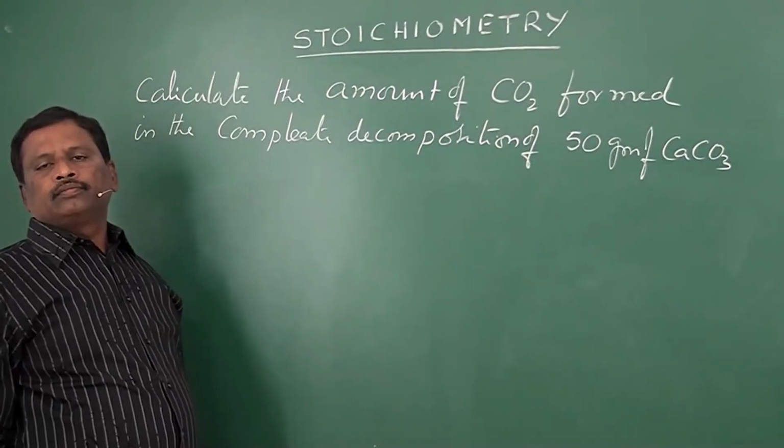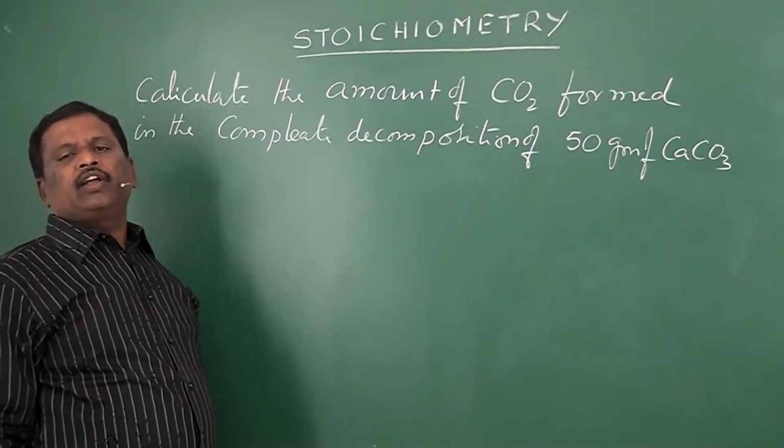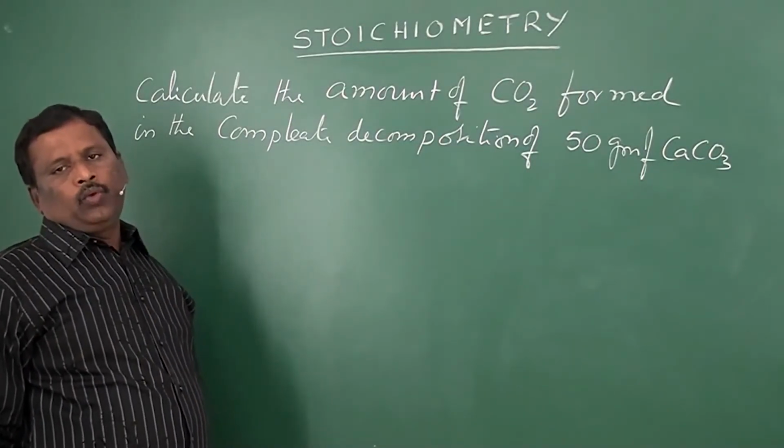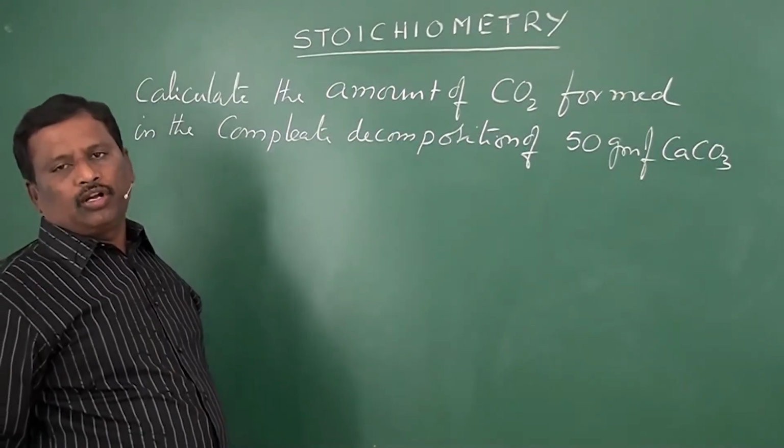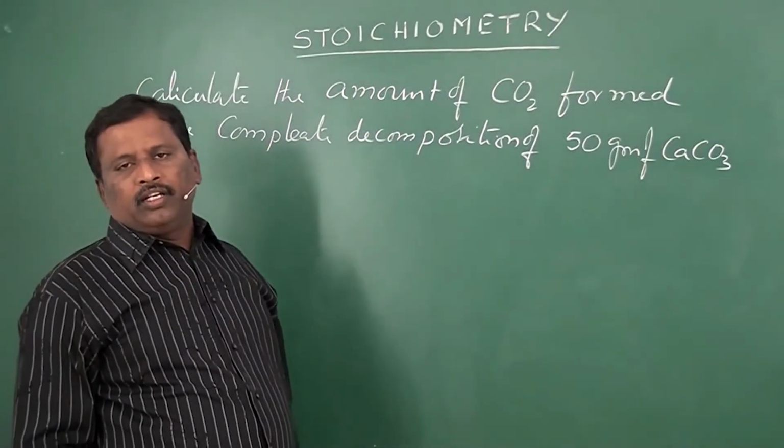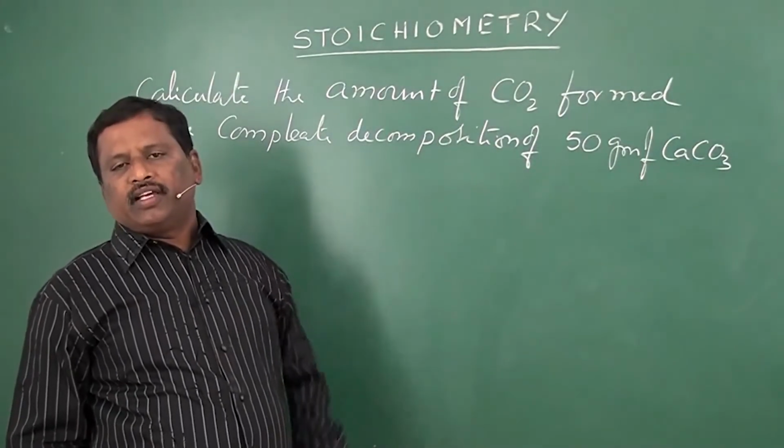Calcium carbonate, any carbonate when it is heated except sodium carbonate, will give us the respective oxides and carbon dioxide.